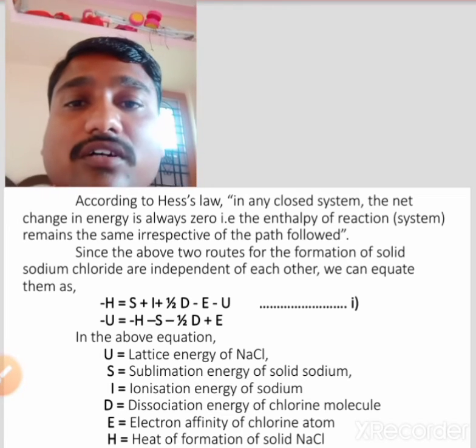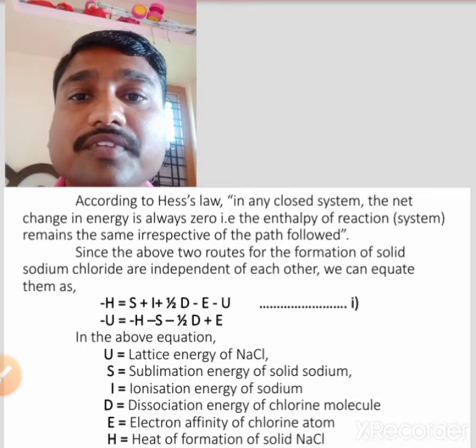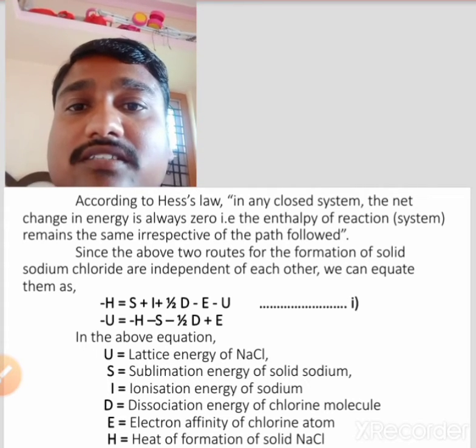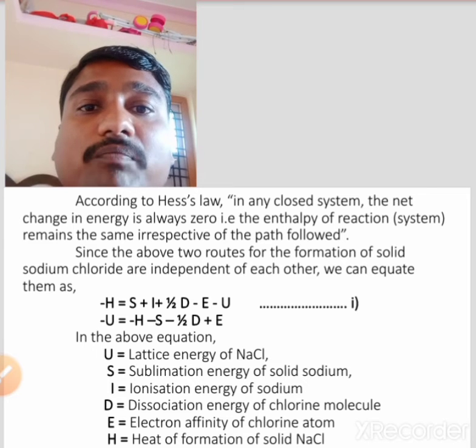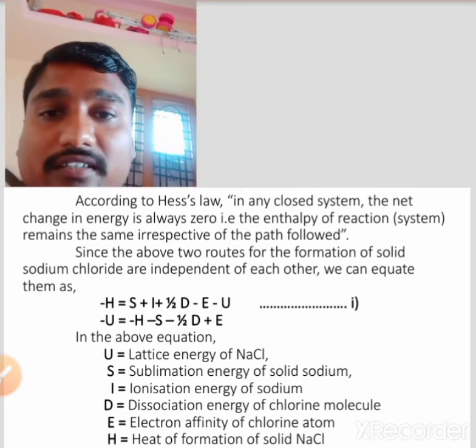According to Hess's law, the enthalpy of reaction remains the same irrespective of the path followed.